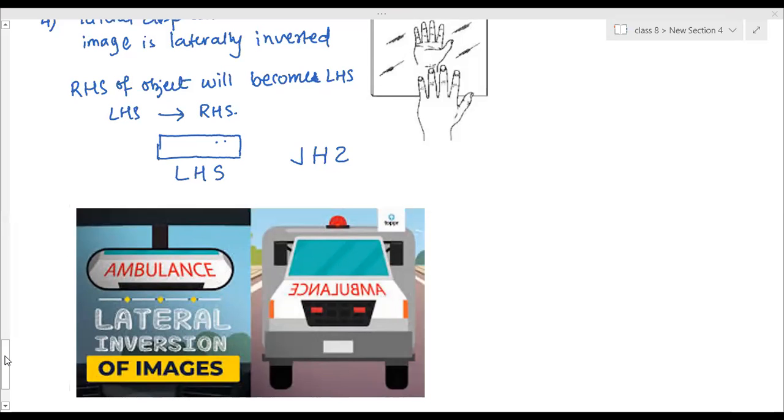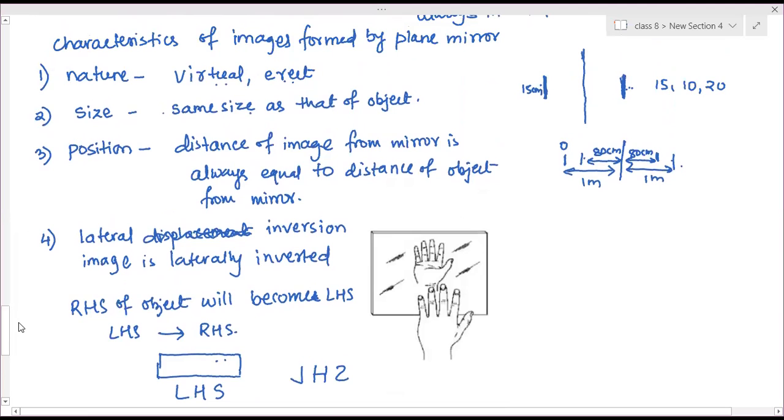So the characteristics of the image formed by the mirror. One, the images are always virtual. Two, the image is always erect. Three, the size is the same as that of the object. Size won't change. Four, position: however far the object is in front of the mirror, the image will be at the same distance inside the mirror.